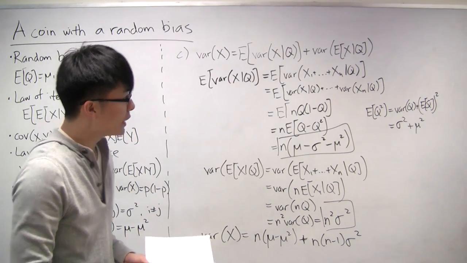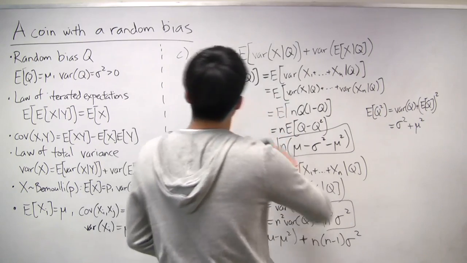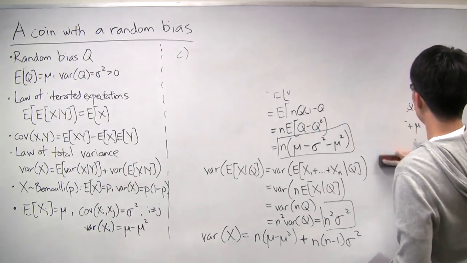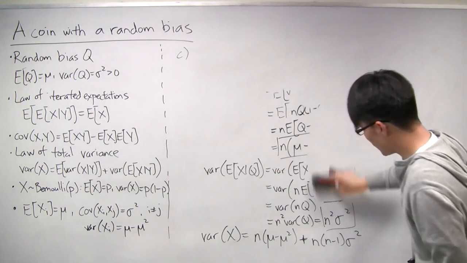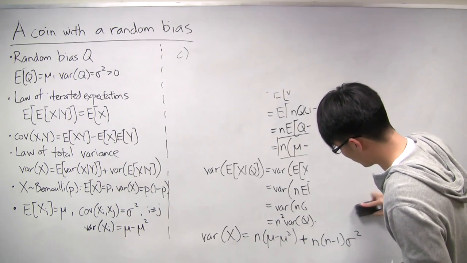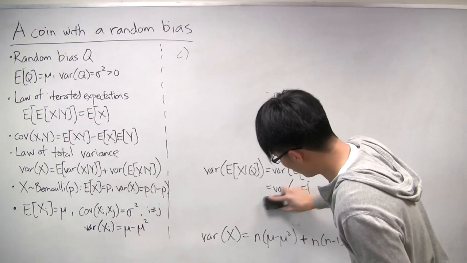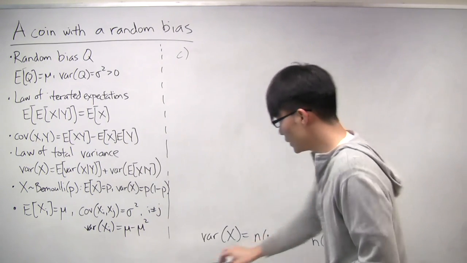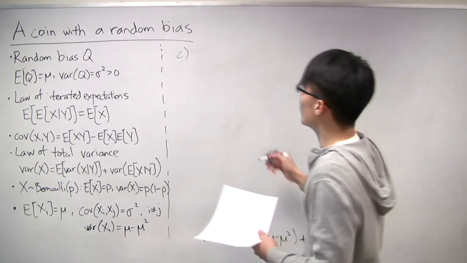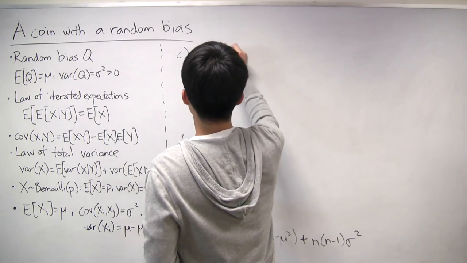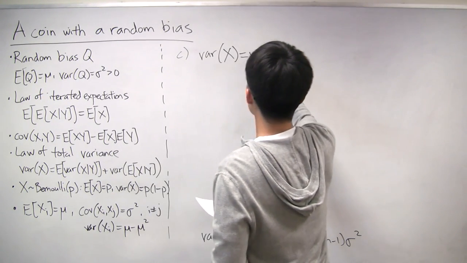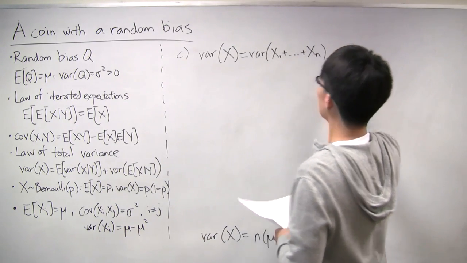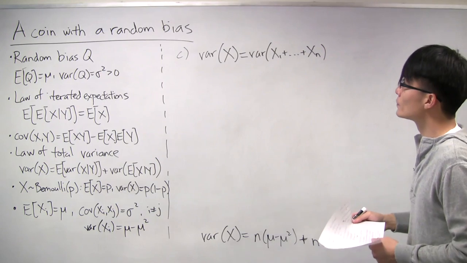And now, let's try doing it another way. So that's one way of doing it. That's using the law of total expectations and conditioning on q. Another way of finding the variance of x is to use the formula involving covariances, right? We can use that because x is actually a sum of multiple random variables x1 through xn.